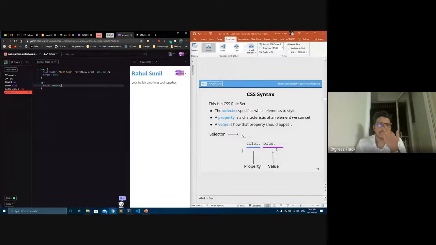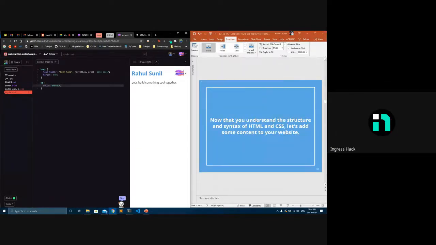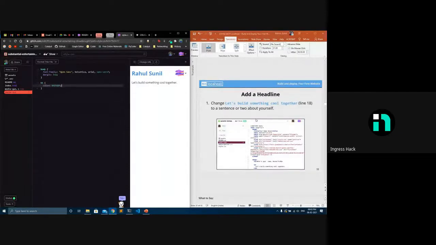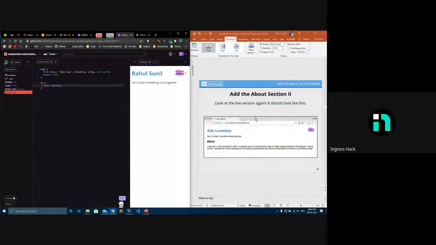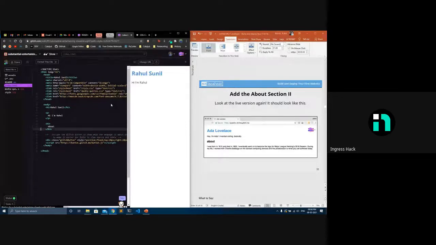Then, moving on, I have explained this thing, the property and the value. Now you guys have a basic understanding of HTML and CSS. Now we just go through the rest, like adding more content. These things you guys have to do by yourself, like adding your content. In my case, I'll be adding my about, and for example, I'll just add something like, "Hi, I'm Rahul." Then my about would be in H3, about.